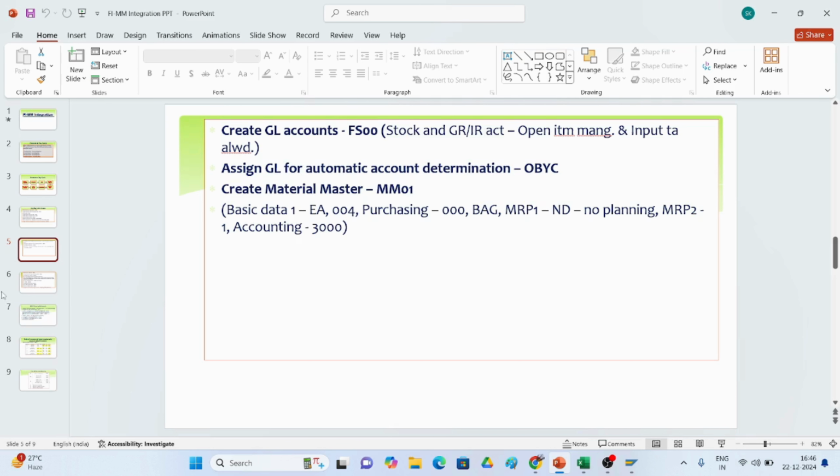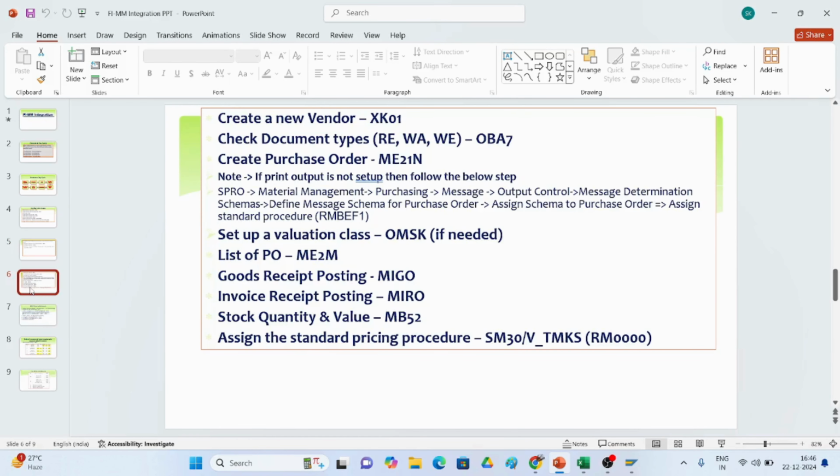I have shown you, and if you go and see here, we have to create a new vendor, or we can extend an existing vendor for the purchase of any stock. We have to check the document types in OBA7. Creating a purchase order is done by the purchasing people. Based on the purchase order, we set up the valuation classes, and from here accounting entries will come. Goods receipt posting is MIGO, invoice receipt posting is MIRO, and to see the stock, MB52 is the T-code.